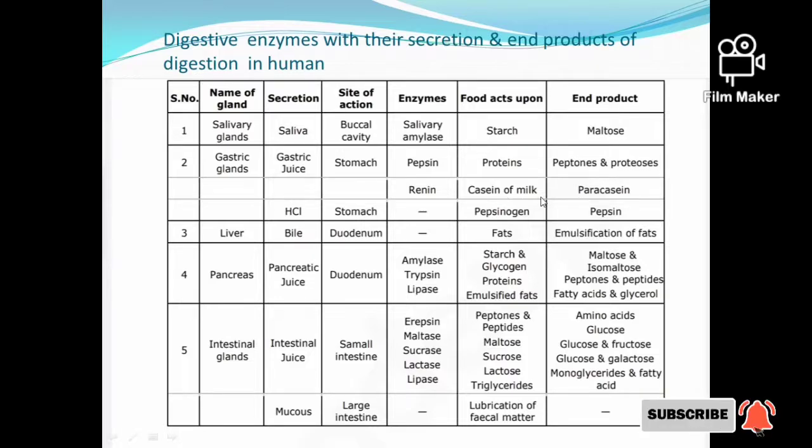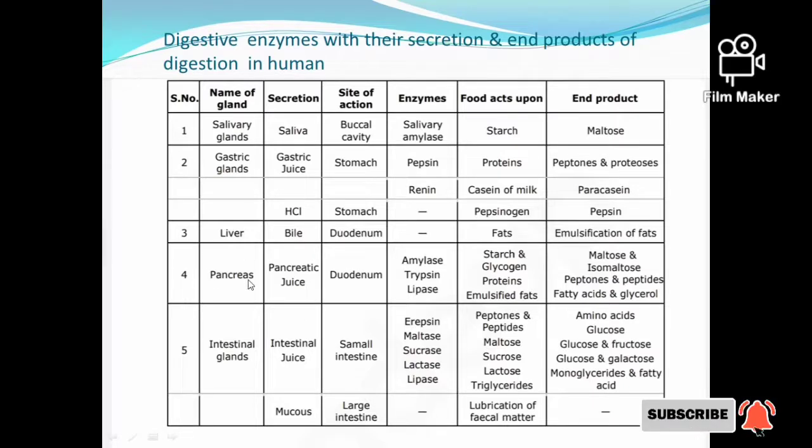For the casein of milk, paracasein, and for the pepsinogen, pepsin is the end product. And next is the liver. In liver, bile juice is secreted in the duodenum. No enzymes are involved in it, and the food that it acts upon is the fats. The end product of this is the emulsification of fats.